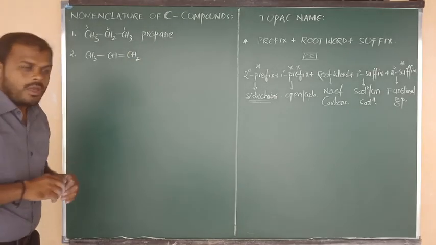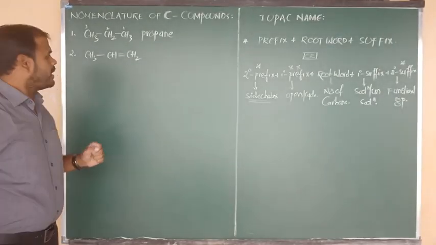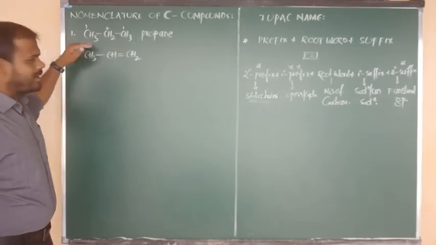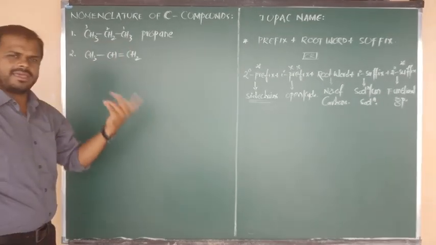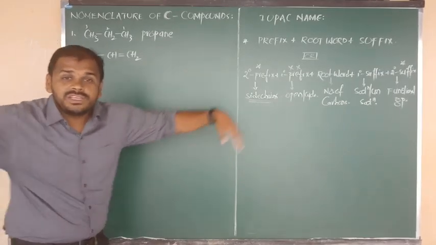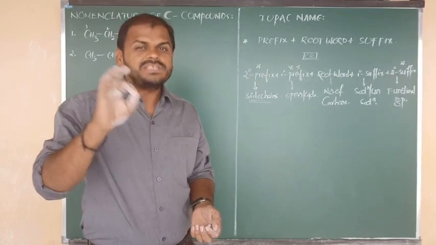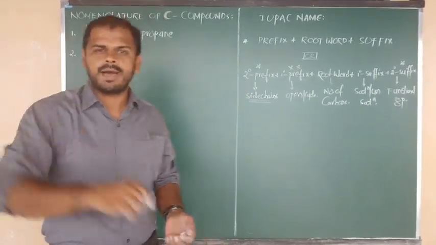Okay, all of you. Again we have to write the numbering. Numbering is the first thing. So 1, 2, 3; 1, 2, 3. When we move from left, we are getting 3 carbons. If we move from right side, again we are getting 3 carbons. But sir, in which way do we have to count the numbering? Which carbon will get the first number?